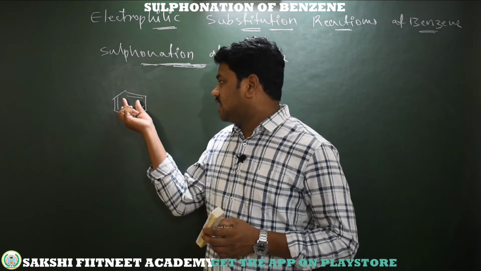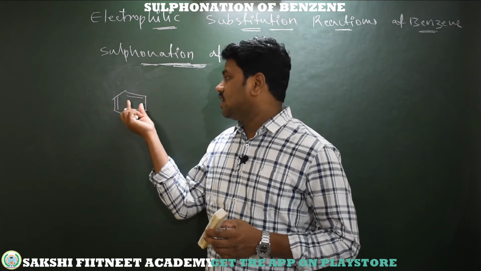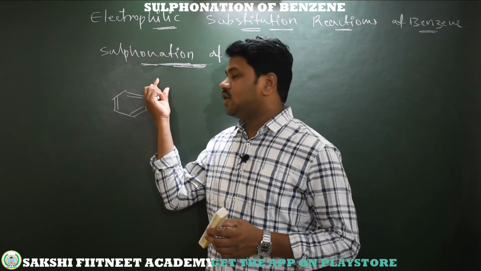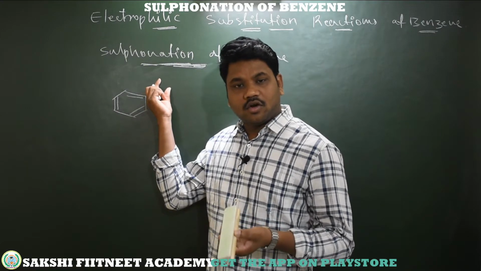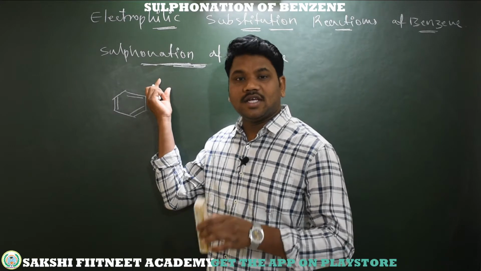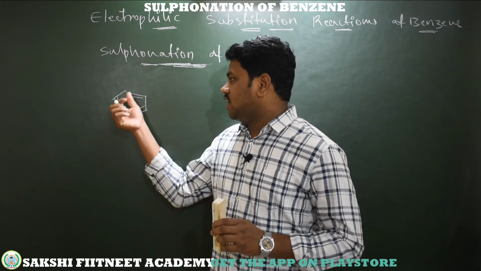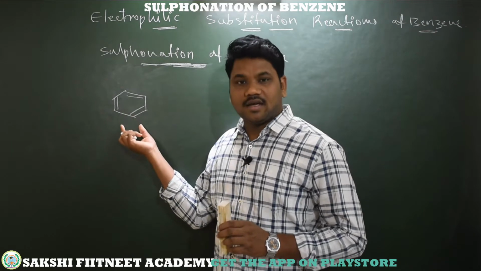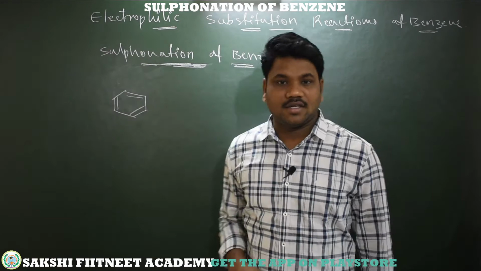Due to that reason, these pi electrons are not ready to take an electrophile. That means they are not going to take a positive fragment and a negative fragment, so they are not involved in electrophilic addition reactions at normal conditions. Due to the delocalization, these aromatic compounds undergo electrophilic substitution reactions.